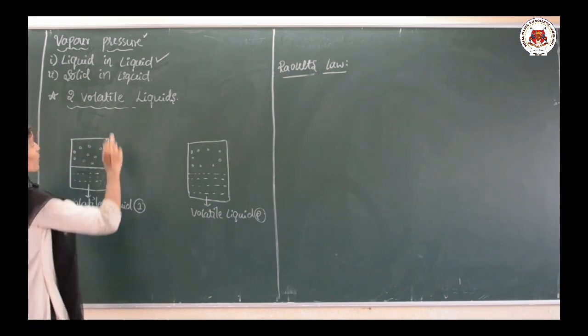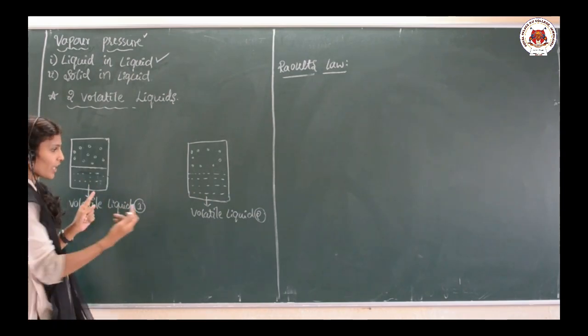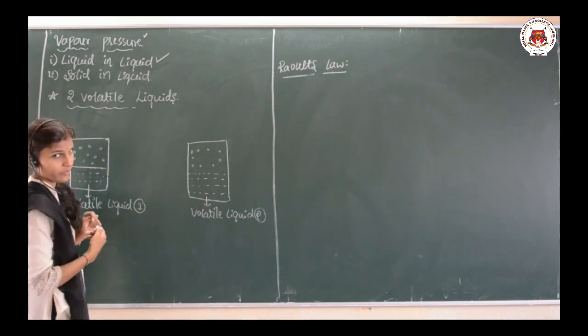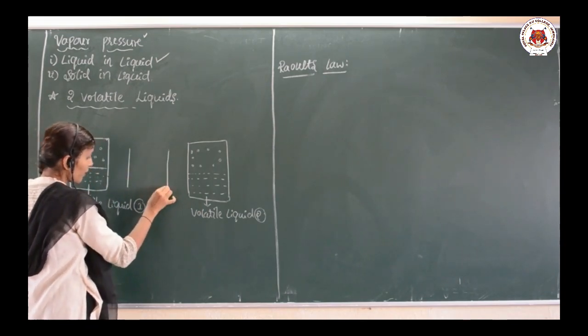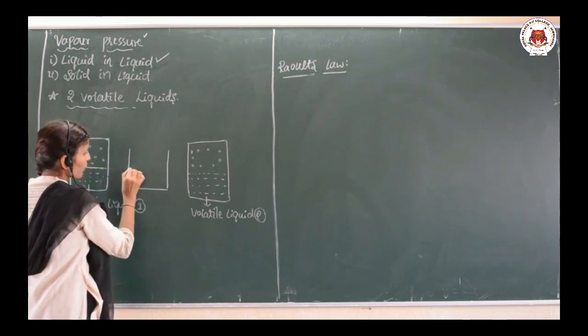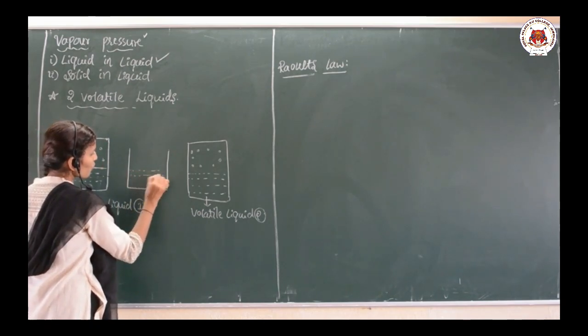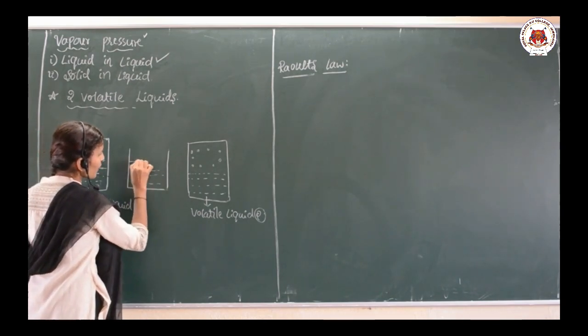We are studying liquid in liquid, which means I am going to mix these two liquids. So there is a formation of a binary solution. I am going to mix these two, liquid 1 and liquid 2.